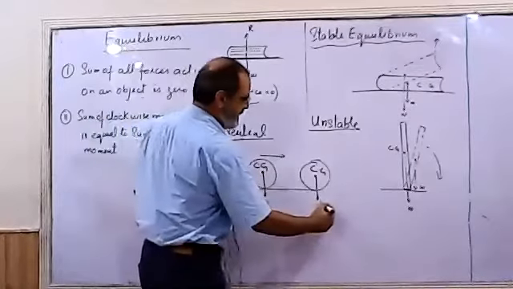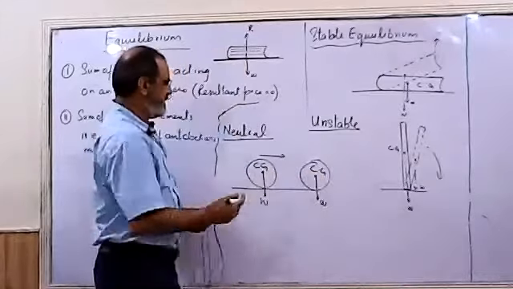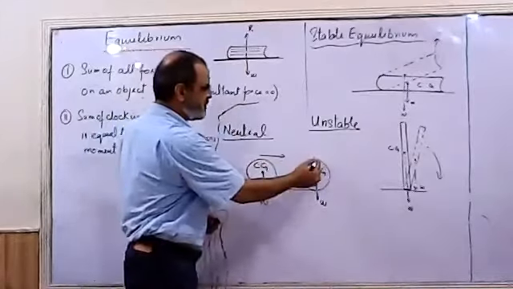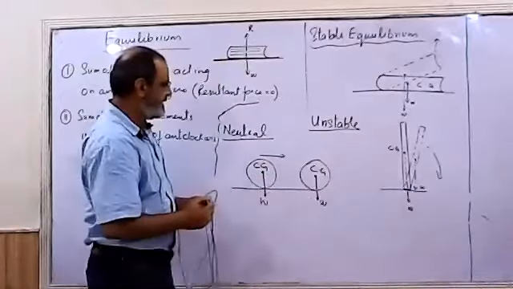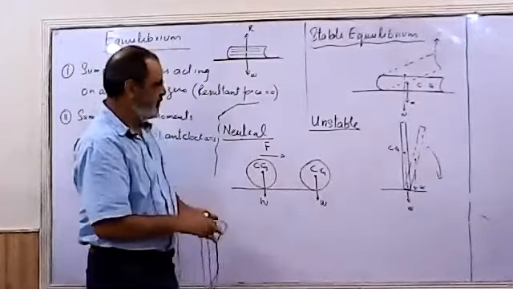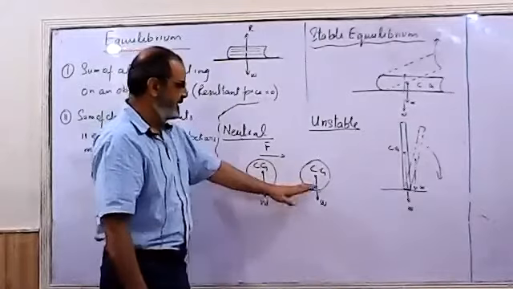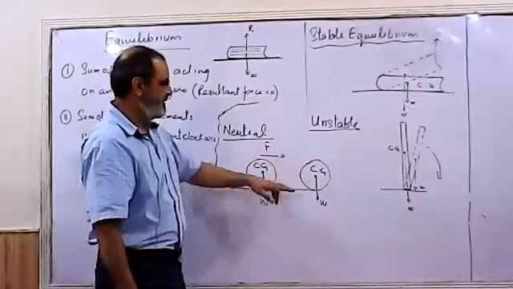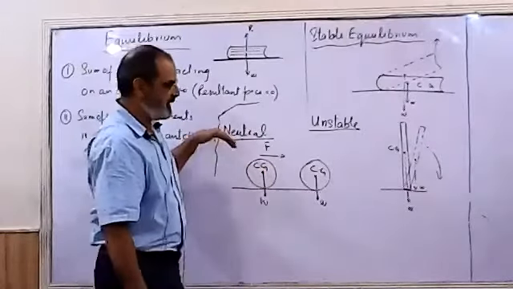Center of gravity's position is not changed at all, and weight is always acting through the base. So even if I apply a displacing force, the height of the center of gravity doesn't change, and the weight is always passing through the base. So in such case, we can say it is in neutral equilibrium.